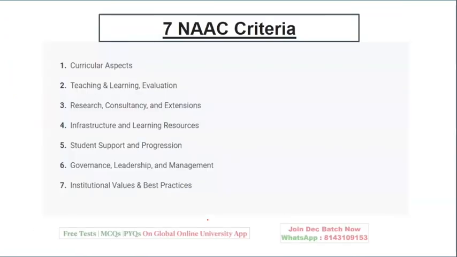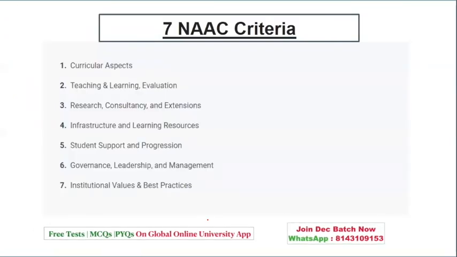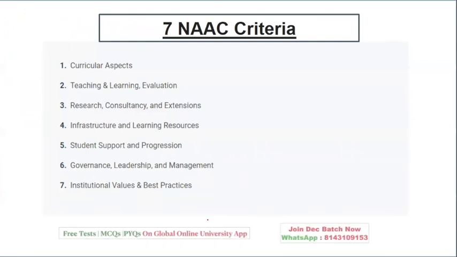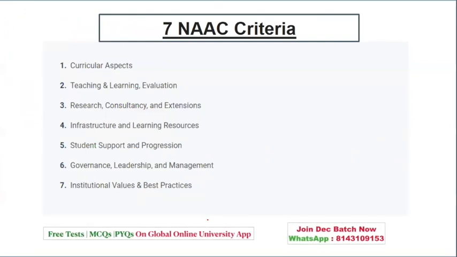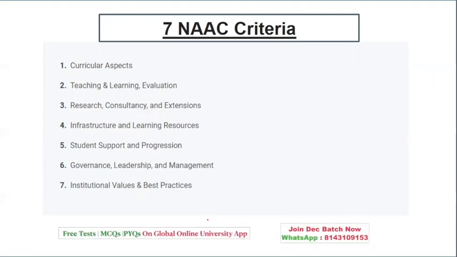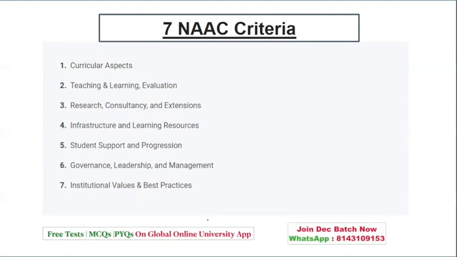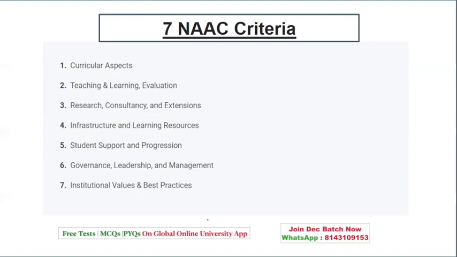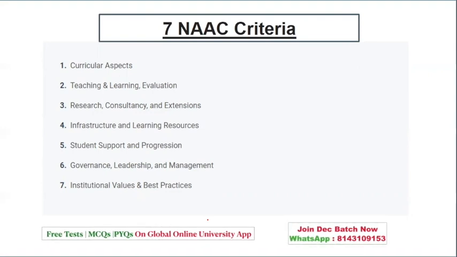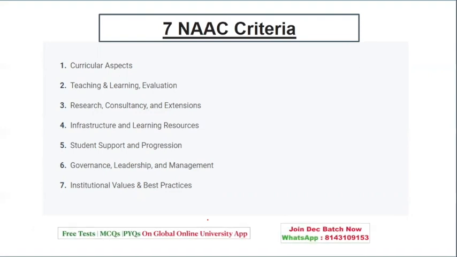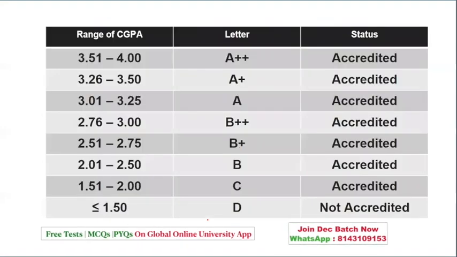Now, what are the criteria? There are 7 criteria of NAAC, which can also be a form of question: curricular aspects, teaching-learning and evaluation, research, consultancy and extension, infrastructure and learning resources, student support and progression, governance, leadership and management, and institutional values and best practices.